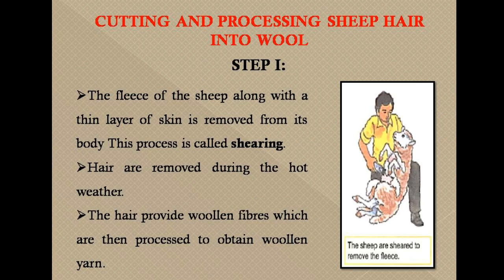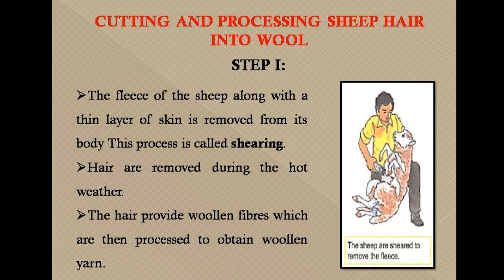So the first step is the process of shearing. The hair of the sheep along with a thin layer of skin called fleece is removed from the body of the sheep by the process called shearing. The hair of sheep is cut off by using a cutting machine, similar to that used by barbers.